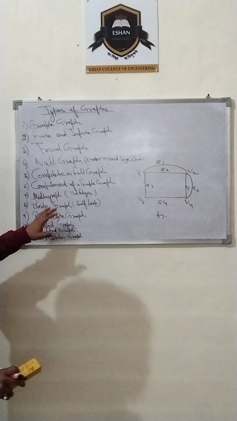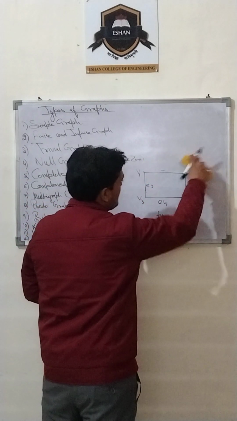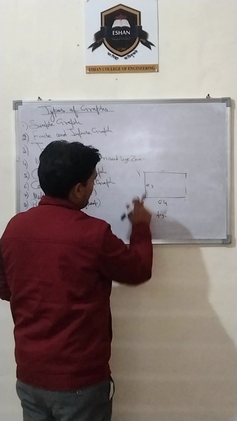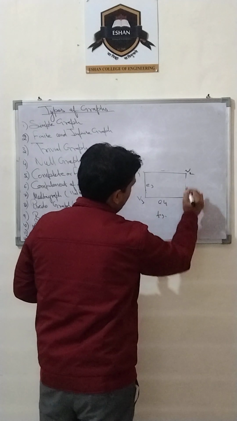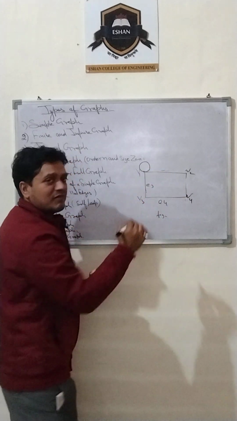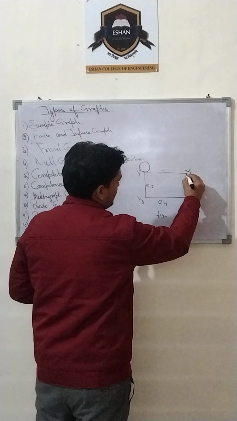Next is the pseudograph. What is a pseudograph? In this particular graph, there should not be any parallel edges, but there should be a self loop. What is a self loop? A self loop means an edge starting from a particular vertex and ending at that particular vertex only.